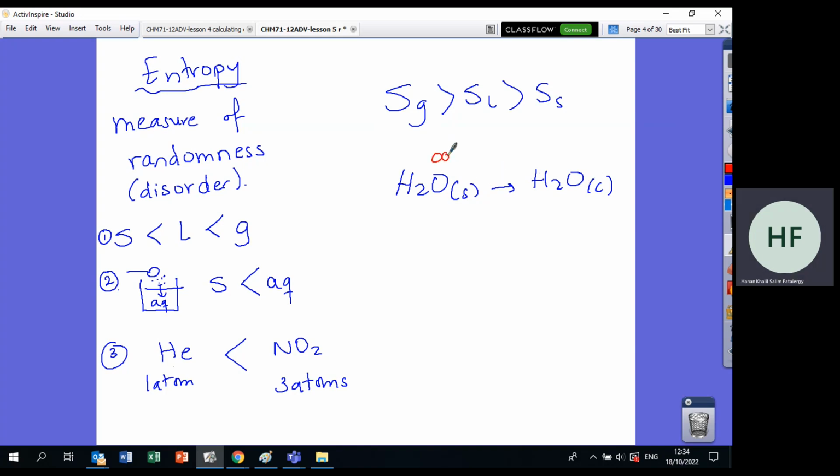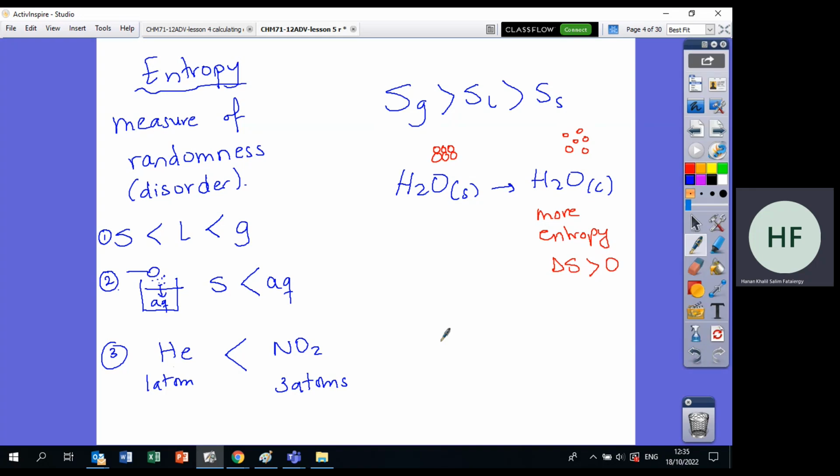Of course in solid, the particles are very close to each other. They cannot move. In liquid, they have a little bit of space. So where do you think they will move more? Of course in liquid. So as I go here, there will be more randomness, more entropy. So I will say this one will have more entropy, or delta S will be positive, because of more entropy.